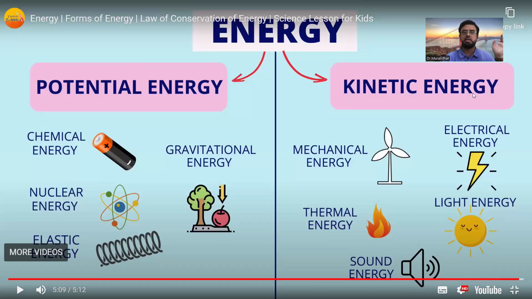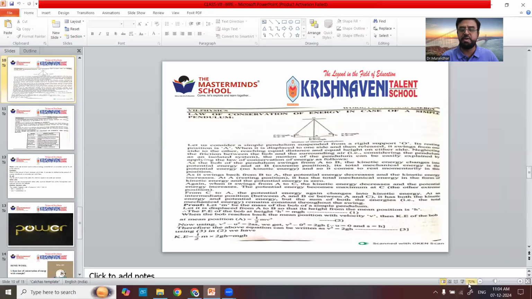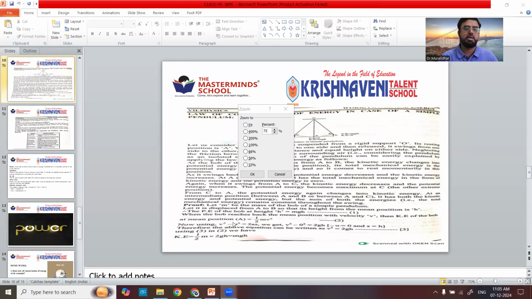These all come under types and forms of energies, and finally it concludes that energy can neither be created nor destroyed. It can only be changed from one form to another in any case.